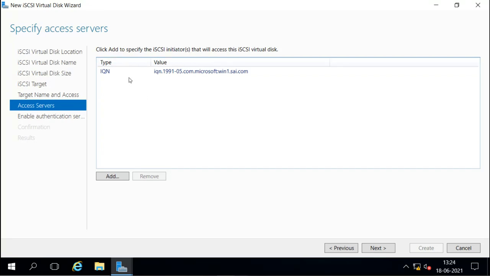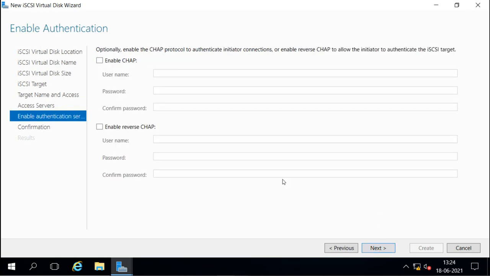Now once you have configured this, you will go next, and here we can configure the authentication. Authentication means we can configure a username and password for connecting to this target. The same username and password must be provided by the client initiator to connect to this target. If the client initiator does not provide the right name or password, then it will not be allowed to connect. So we have this authentication option available, that is CHAP.